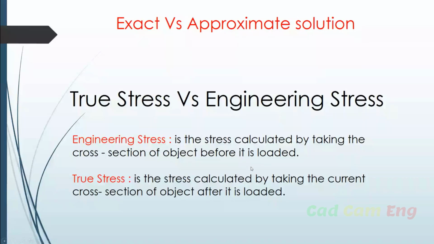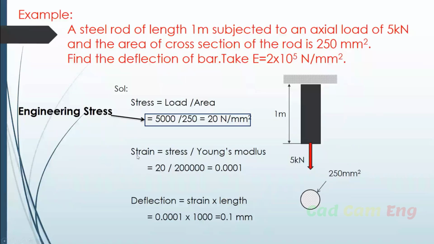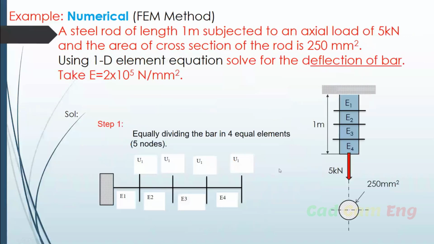True stress is the stress calculated by taking the current cross section, that means after applying the load, the final cross section. If you know the final cross section, then we can find the exact stress that is happening. This is the difference between the engineering stress and the true stress. This is the engineering stress we are calculating. Now we are going to find out the true stress.